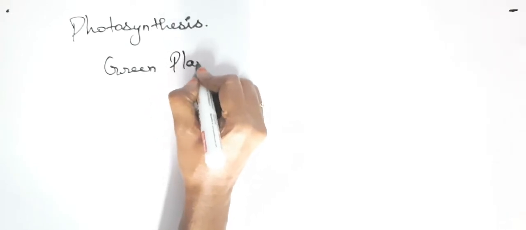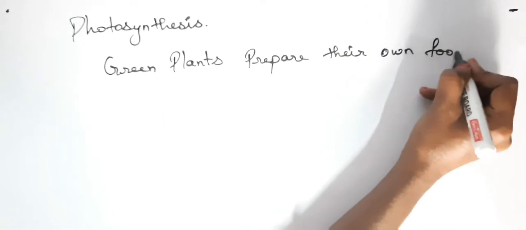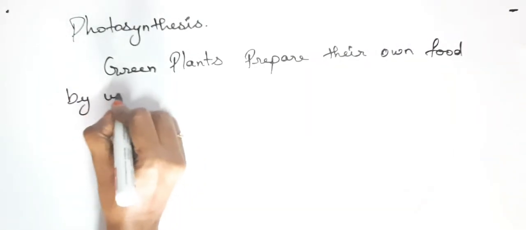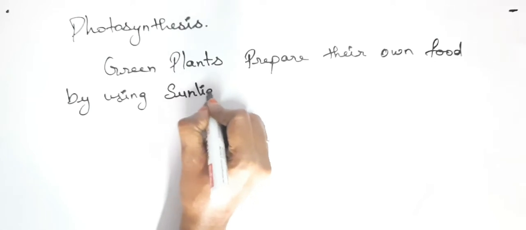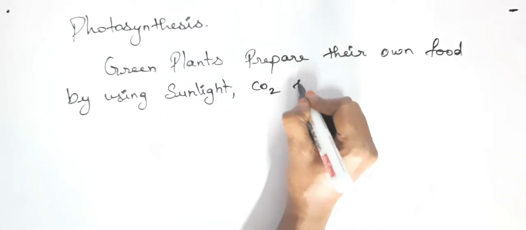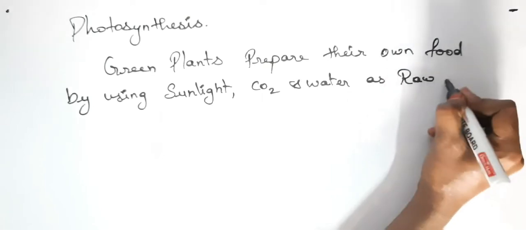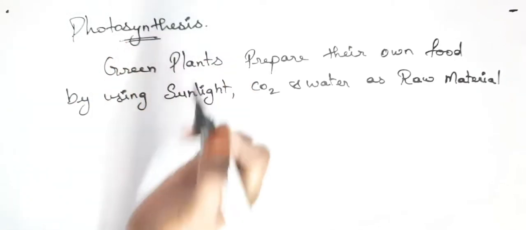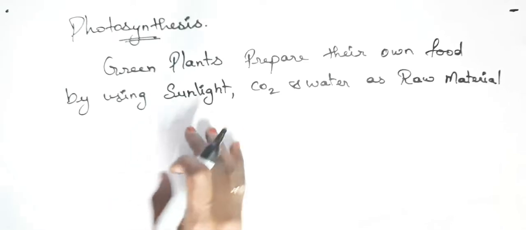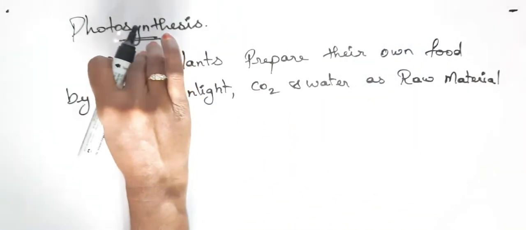Green plants prepare their own food by using sunlight, carbon dioxide and water as raw material, is known as photosynthesis.